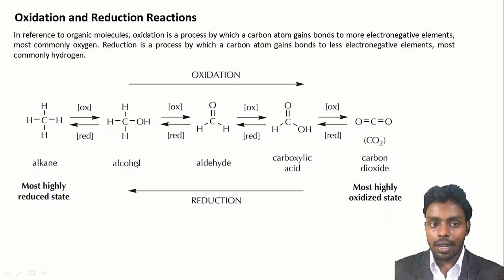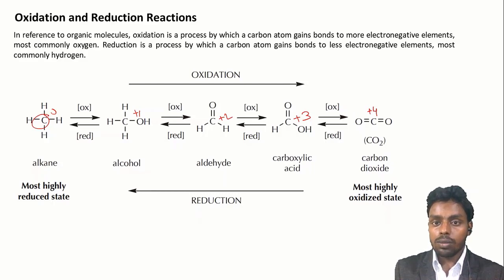So if we take an alkane and add oxygen to it, then what happens? The oxidation state of this carbon changes from 0 to +1 when we add one oxygen to this carbon. Now when we add another oxygen to the carbon and form aldehyde, then what happens? The oxidation state changes from +1 to +2. Then on further oxidation, what happens? We will have +3 oxidation state. Then after this, further oxidation leads to +4 oxidation state.